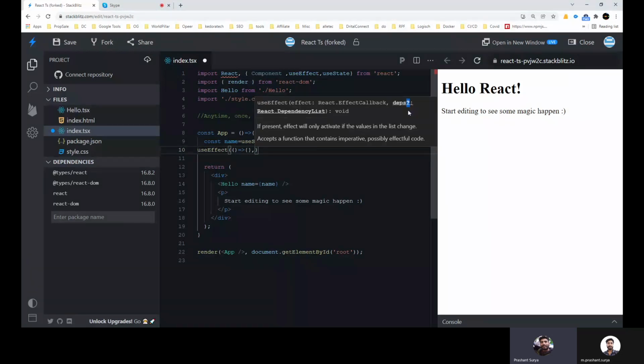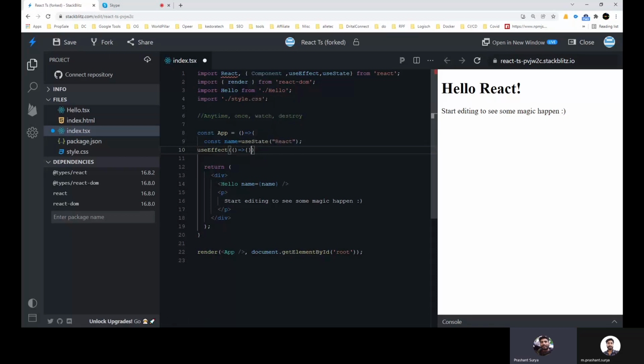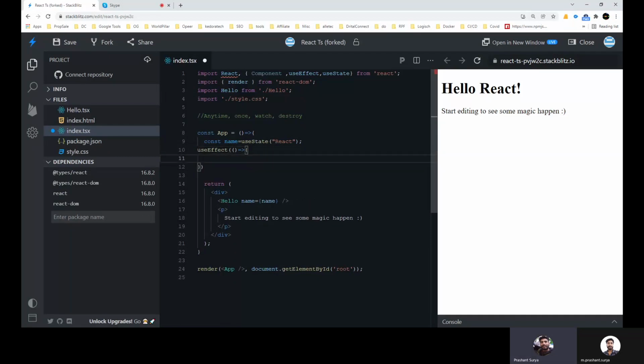So you don't necessarily have to write the second option, the second parameter of useEffect. The first one is the callback and the second one is the dependencies, which is optional. So in the first scenario we don't have to write anything in the second parameter. Okay, so this is the callback function.